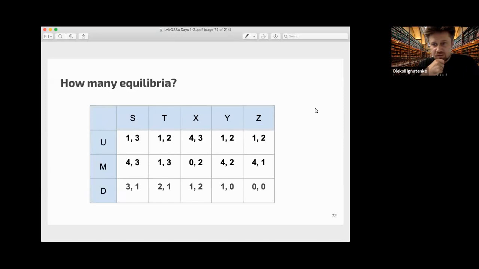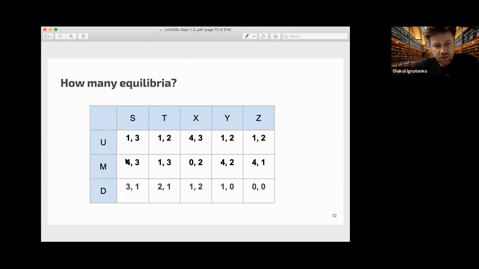So this game, how can we analyze it? Basically there is one obvious Nash equilibrium, which I can show you by using the best reply correspondence.